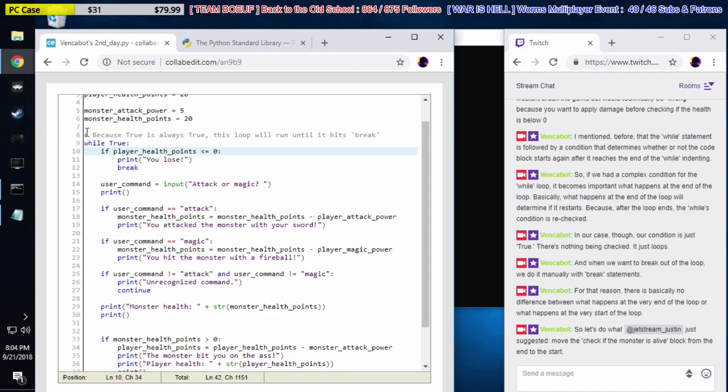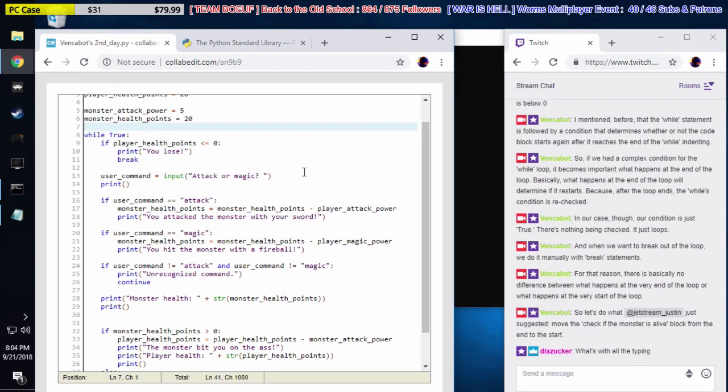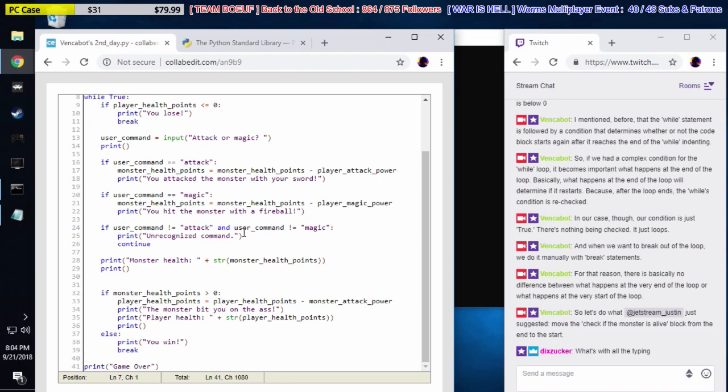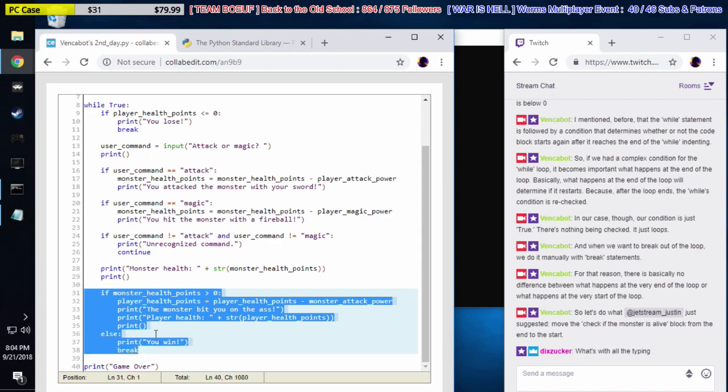All these lines that start with a hashtag, just get rid of them. Go away. Okay. So we're going to move this code here, where we see the monster's still alive. Right here, line 31 through 38 now.